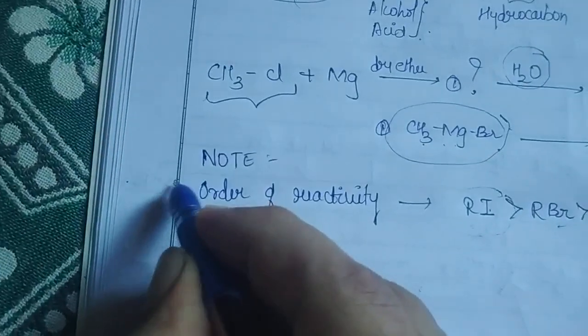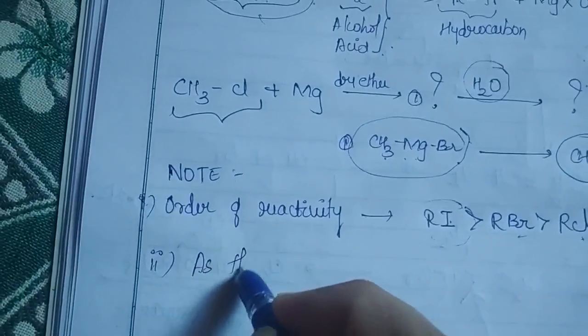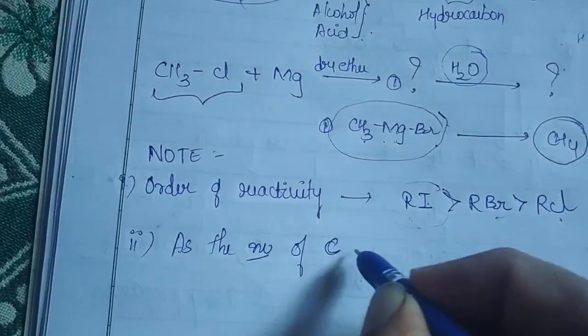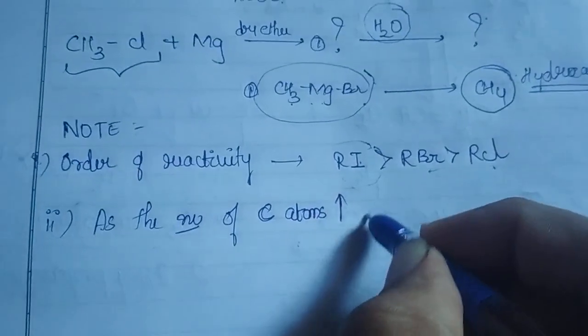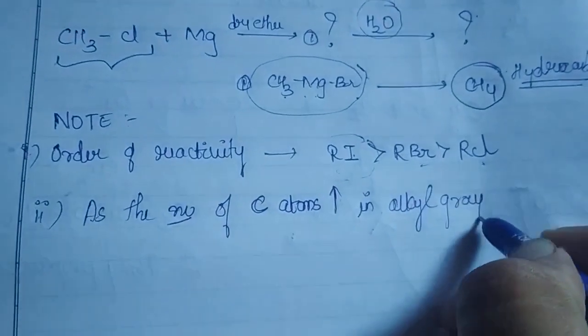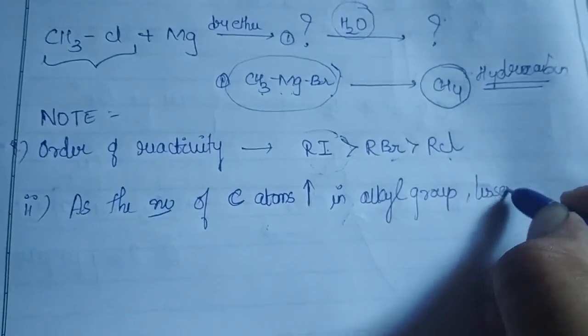Then the second most important thing we have to remember, as the number of the carbon atoms goes on increasing in the alkyl group, what happens? Lesser will be the reactivity.